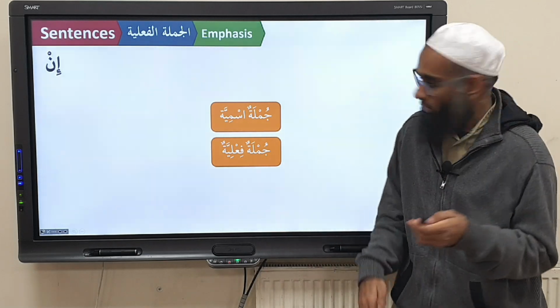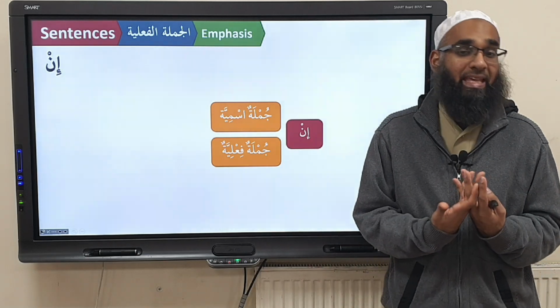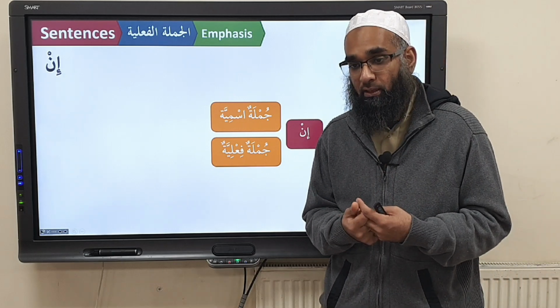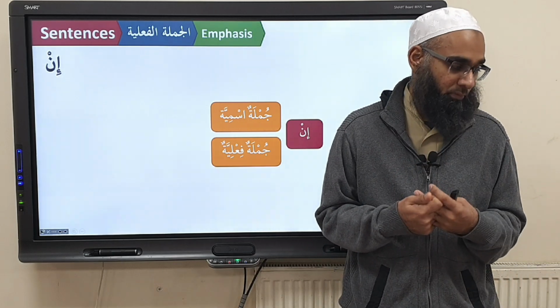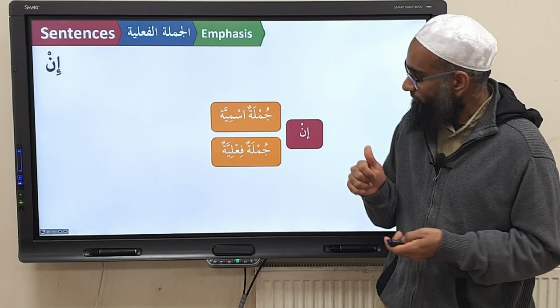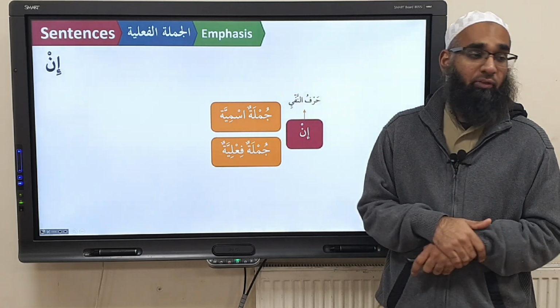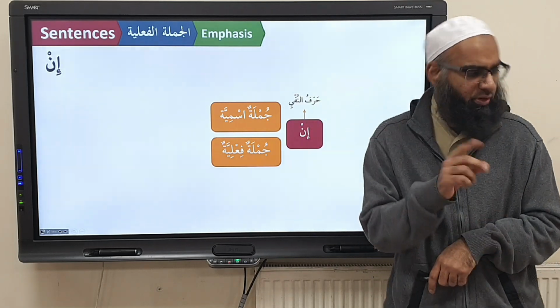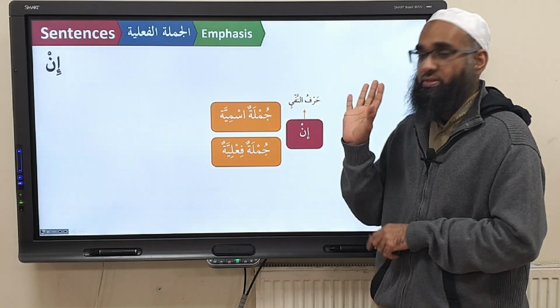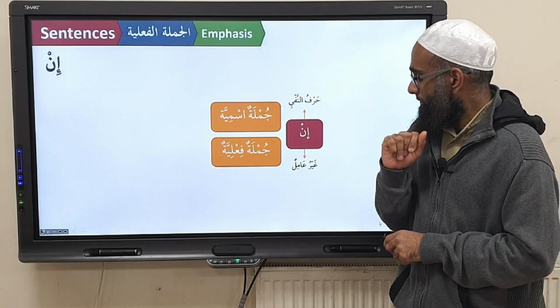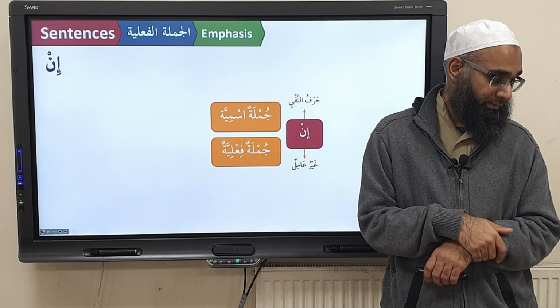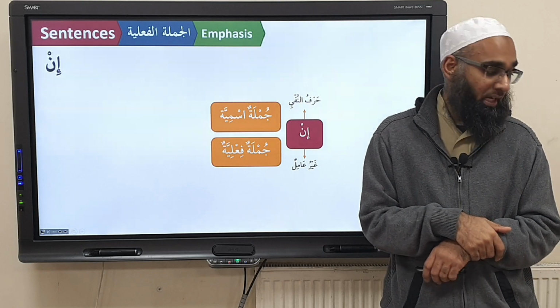Now, moving on, we have a jumla ismiya or a jumla fa'iliya, either one of them. You can add the particle in. In is a harfun nafi, harfun nafi or nafi, it's the same thing. Is it amil or ghayr amil? Ghayr amil.